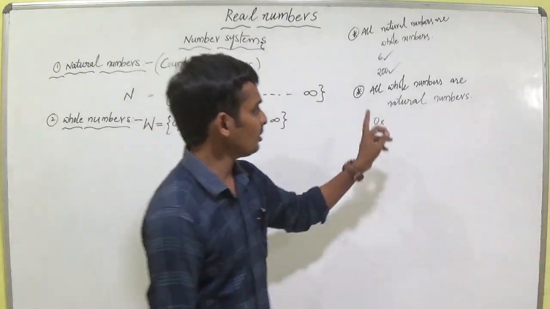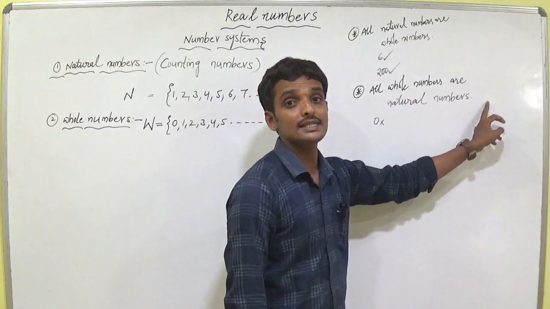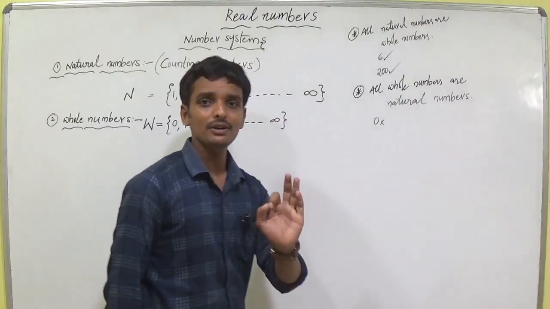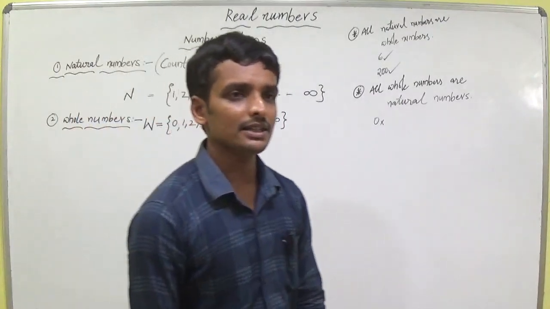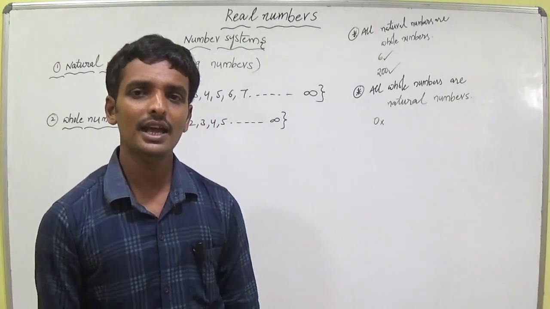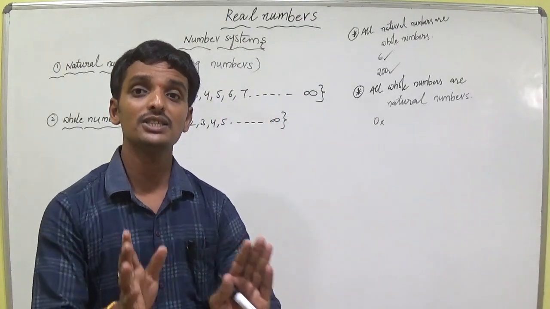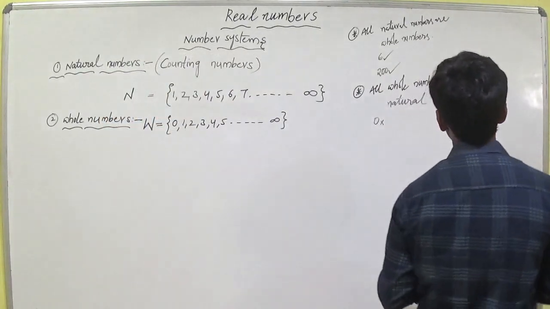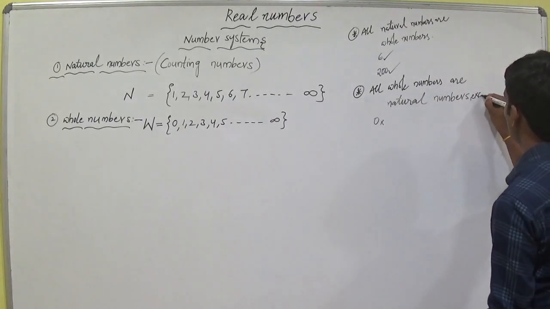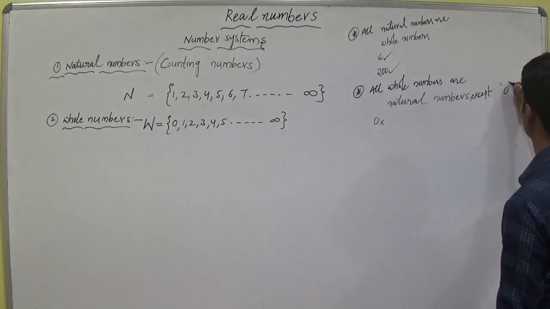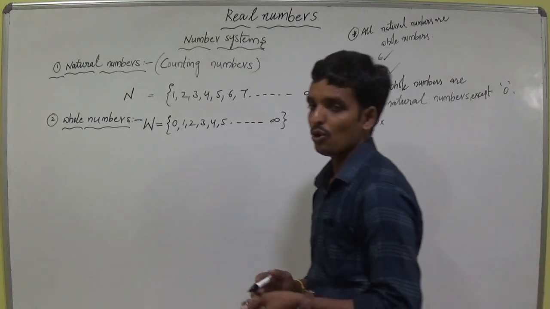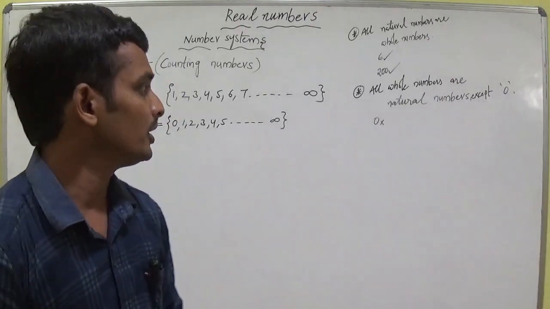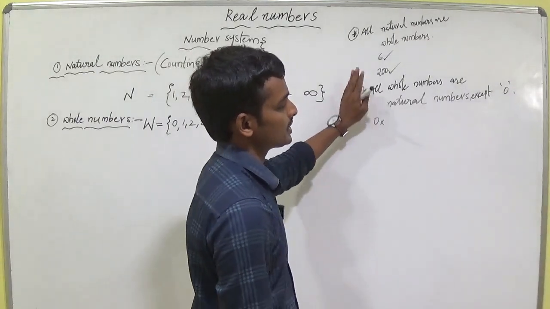If you want to correct this statement, we can correct it. How is it? All whole numbers are natural numbers except 0. 0 కాకుండా మిగతా ఏ whole number అయినా సరే natural number అవుతుంది. If you take 0, the statement is false. 0 is the only whole number but not a natural number. 0 అనేది natural number కాదు, just whole number మాత్రమే.